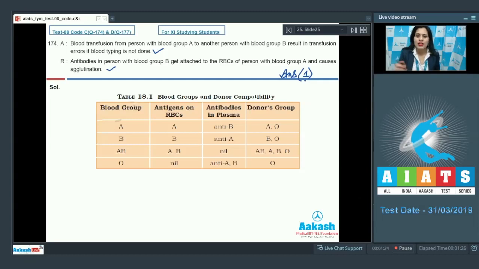So antibodies in a person with blood group B get agglutinated to the RBCs of a person with blood group A. As you can see here, a person with blood group B has anti-A antibodies, whereas a person with blood group A has antigen on the RBC surface, which is A. So these anti-A antibodies get agglutinated with the antigen on RBCs. So the correct answer to this question is 1. Let's move on to the next question.